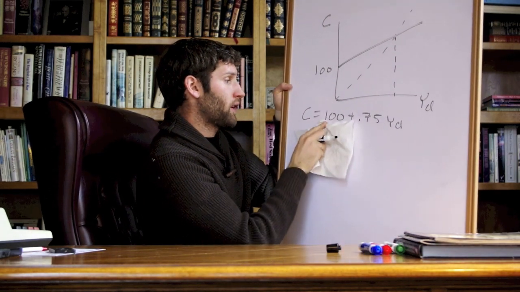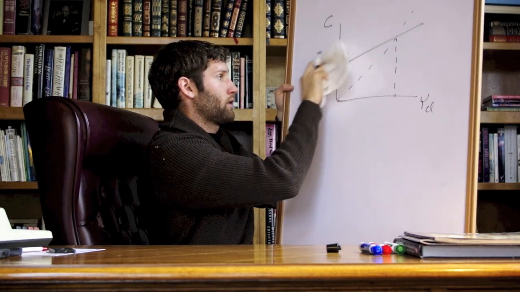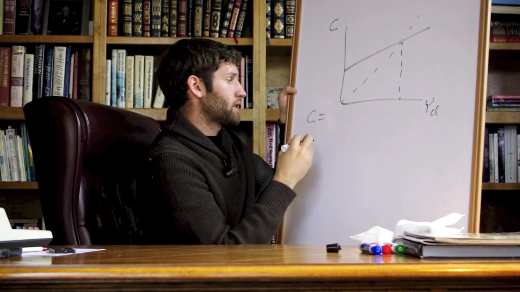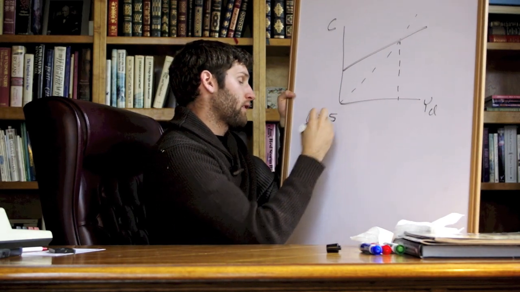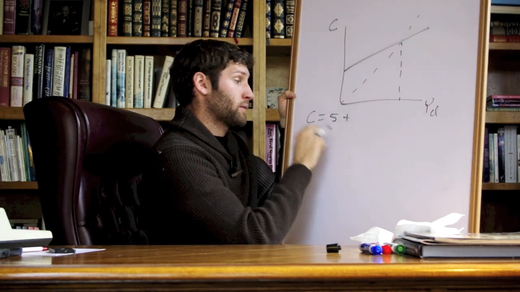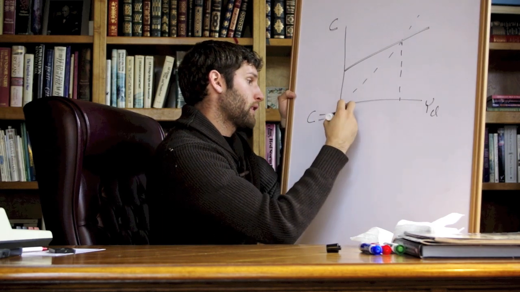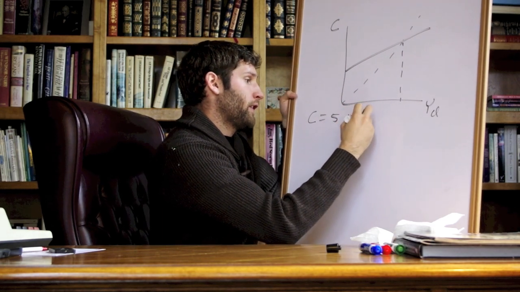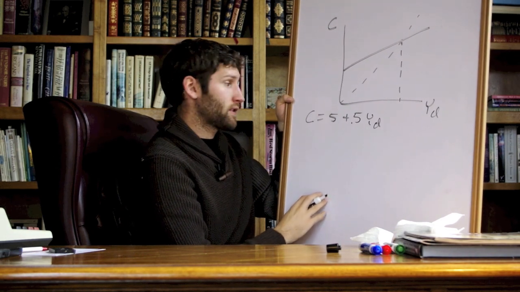So let's start with some consumption function. Say that our autonomous consumption is going to be 5. We're then going to consume, this is our MPC, 50 cents of every dollar that we earn. So what's our savings function?